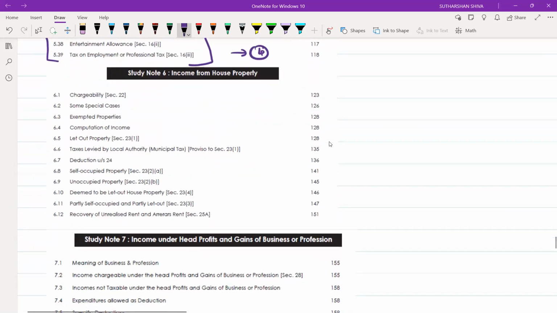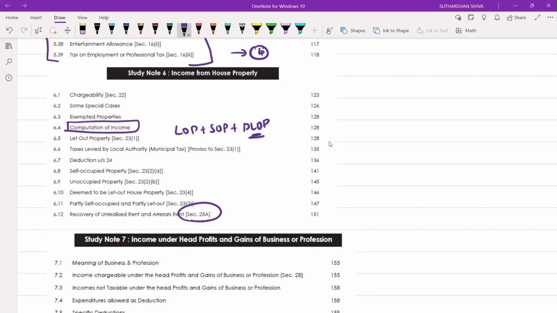After that, we will move to house property. Under house property, we will focus on how to compute house property and what is LOP, SOP, and DLOP, that is deemed to be let out property. And regarding section 25A, recovery of unrealized rent and arrears of rent.